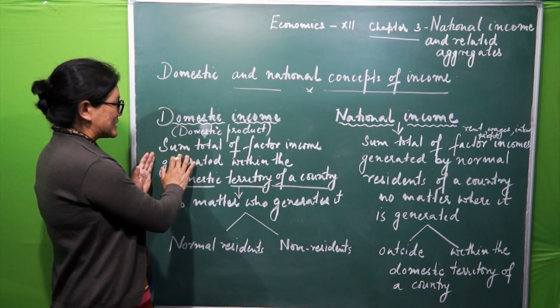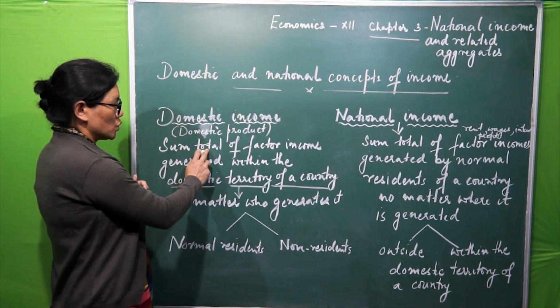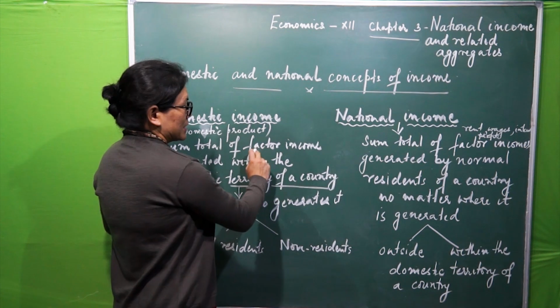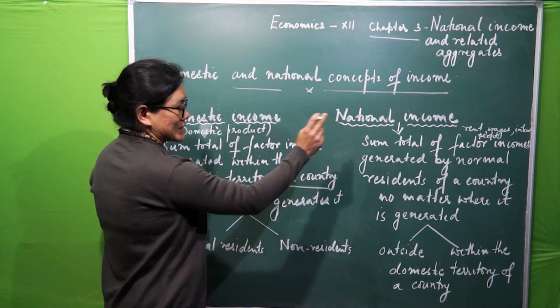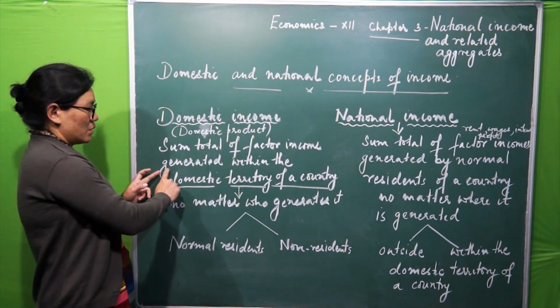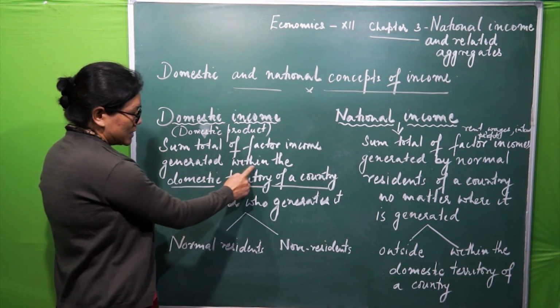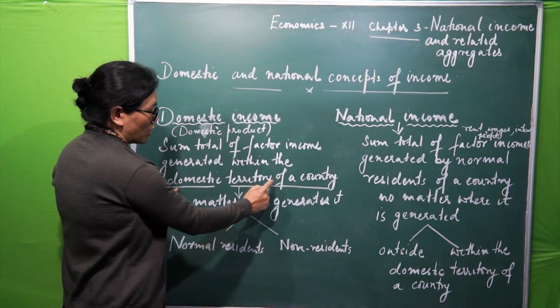Meaning of domestic income: sum total of factor income. Again, this factor income is the same, that is rent, wages, interest and profit, which is generated within the domestic territory of a country.